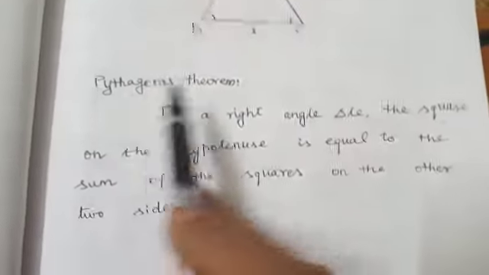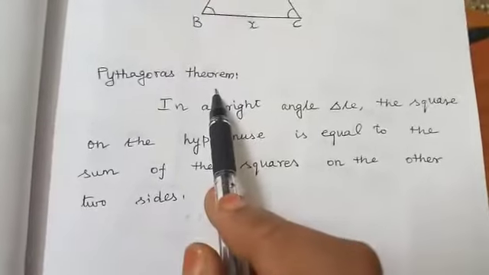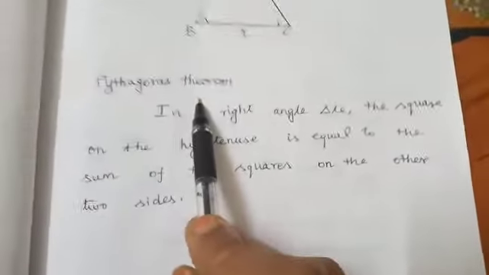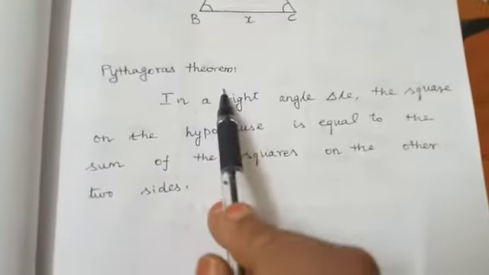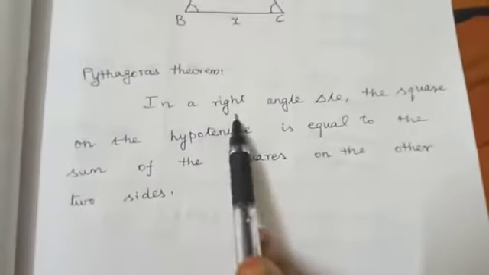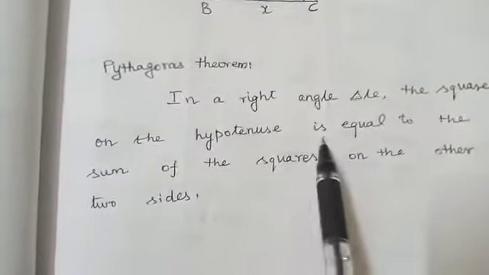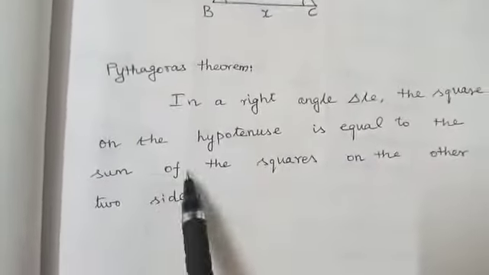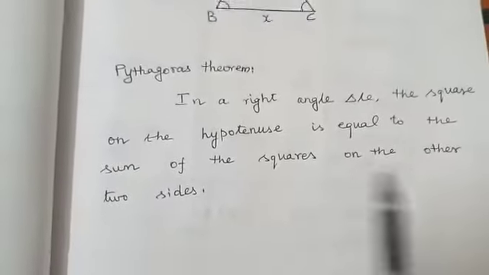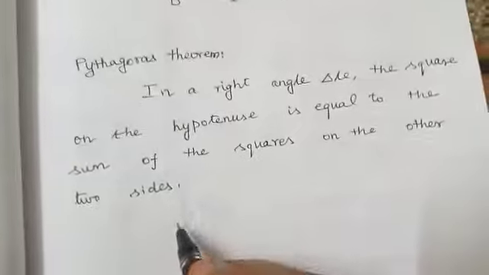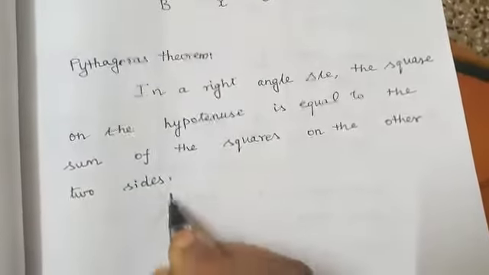We apply Pythagoras theorem. Only Pythagoras theorem in this chapter on trigonometry. What is Pythagoras theorem? We already studied it in 8th standard. Listen, in a right angle triangle, the square on the hypotenuse is equal to the sum of the squares on the other two sides.